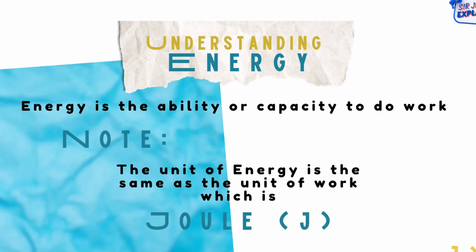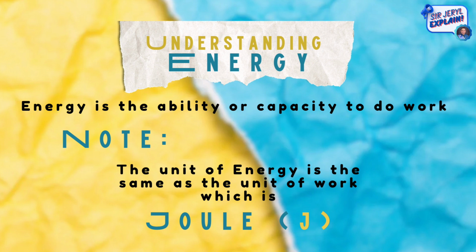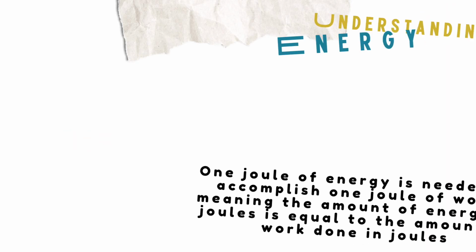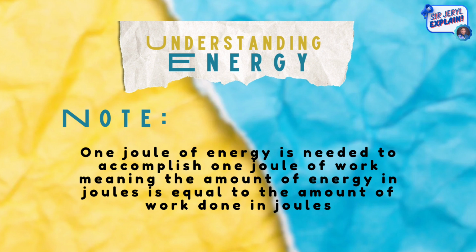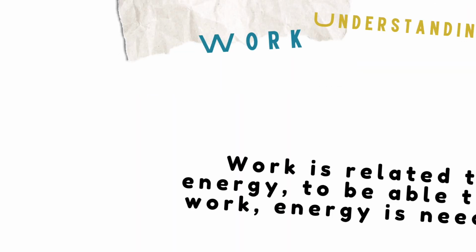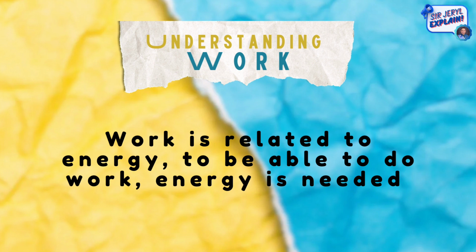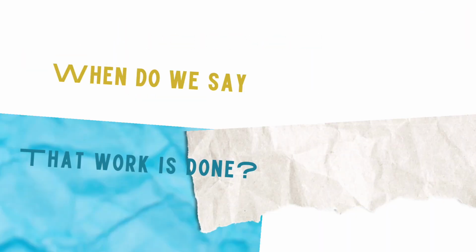Energy is the ability or capacity to do work. Do note that the unit of energy is the same as the unit of work, which is joule or J. Also remember that 1 joule of energy is needed to accomplish 1 joule of work, meaning the amount of energy in joules is equal to the amount of work done in joules. Work is related to energy. To be able to do work, energy is needed. So now, when do we say that work is done?